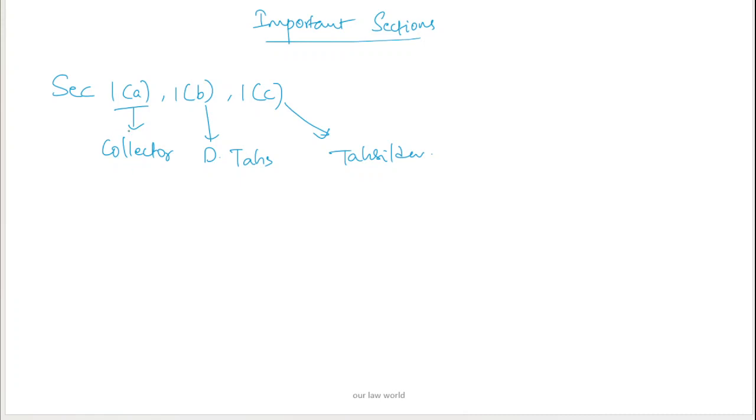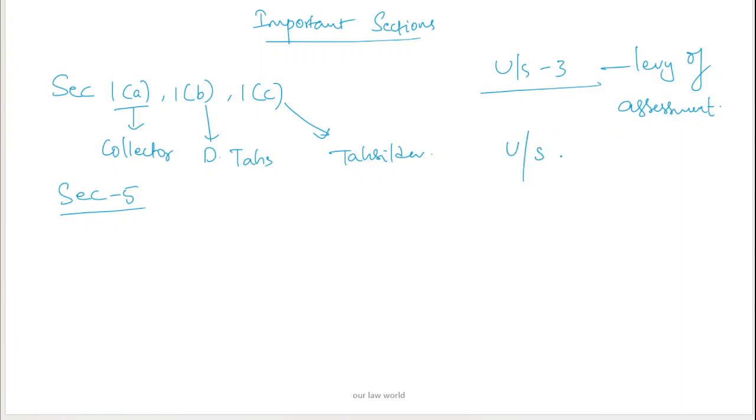Whereas section 5: apart from the taxes collected under section 3, which is levy of assessment, an additional penalty is also collected under section 5 by the collector.